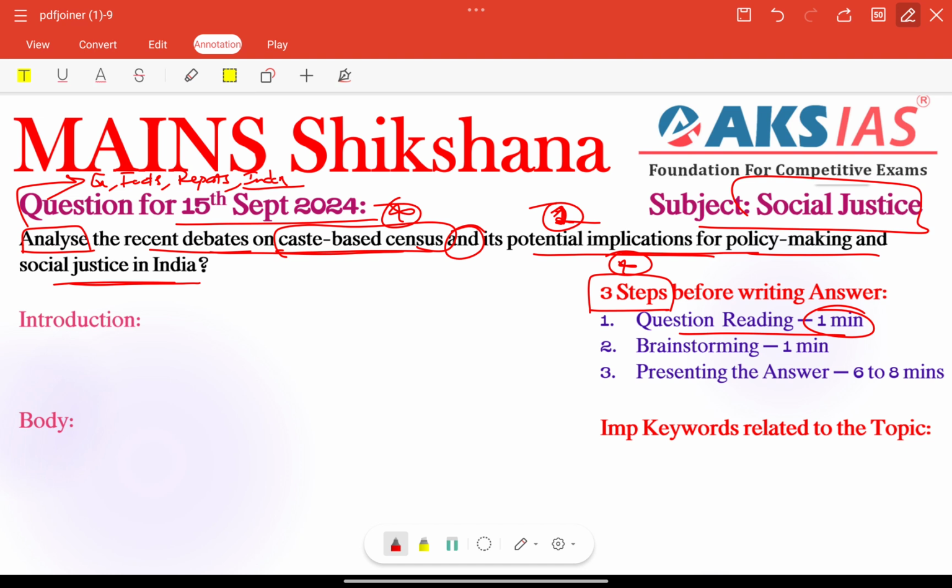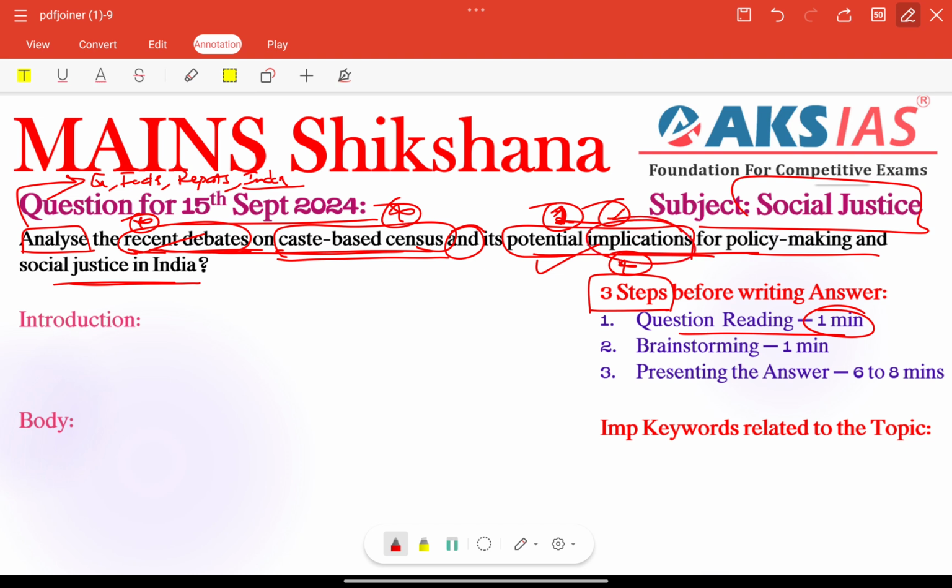So next, keywords here: recent debates needed to include here. Recent debates means we need to focus on this particular keyword. We need to provide it either in the introduction part or after the introduction part, in the body part, where we can provide some recent debates related information. And also, next, caste-based census related potential implications is the most important thing here, because so many aspirants are confused here. Potential implications means only challenges.